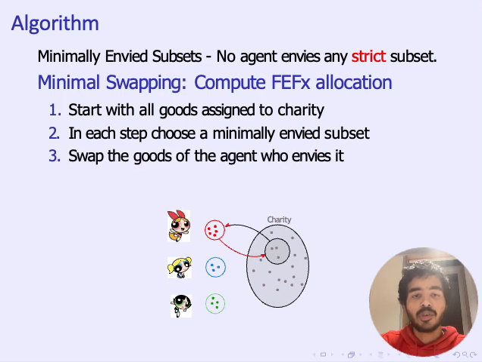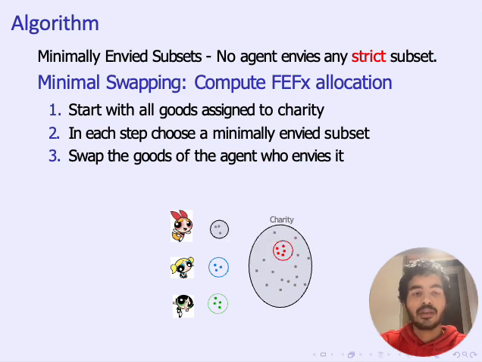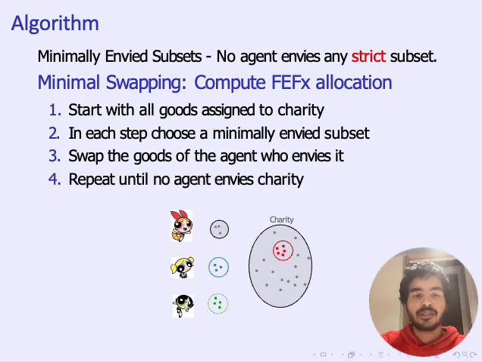In the next step, we swap those two bundles of goods. That is, we assign to the red agent the minimally envied subset from the charity, and we add the goods originally in the red agent's bundle back to the charity. And next, we repeat this process until no agent envies the charity. And that's the whole algorithm.